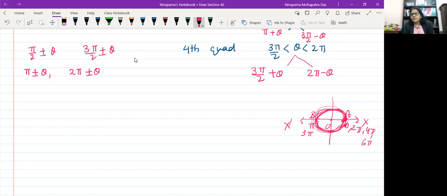Similarly, if you want to be at B repeatedly, after 0, when you are at B for the first time, you are covering one semicircle, meaning pi radians. Then you complete the circle once and come again, it means 3 pi.